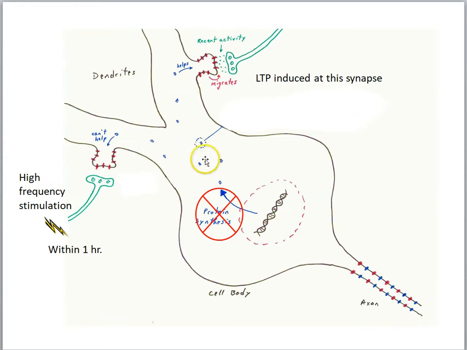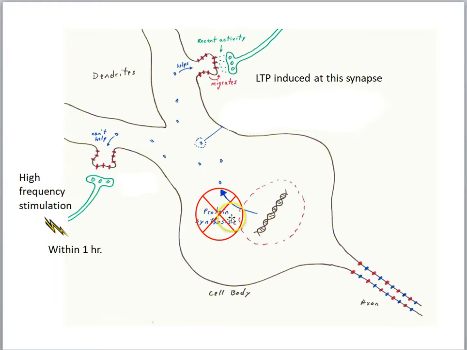Within the time window in which these plasticity-related products were being sent out to the dendrites, remember they were triggered by LTP at the first synapse. Within this time window, about an hour, they went ahead and stimulated this second pathway, high-frequency stimulation here. This high-frequency stimulation should be enough to induce LTP, but at the same time they did the stimulation, they blocked further protein synthesis. They wanted to see whether the plasticity-related products that were triggered by the first LTP could be used at the second synapse.